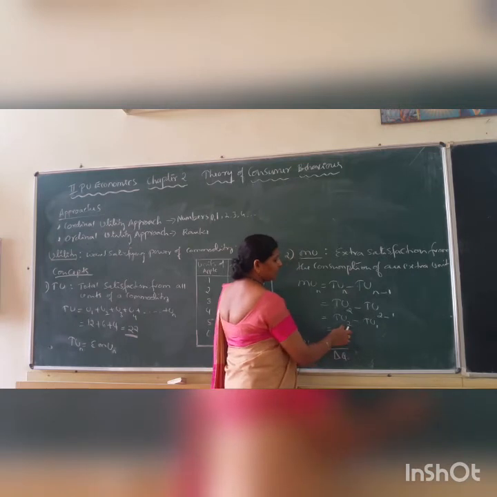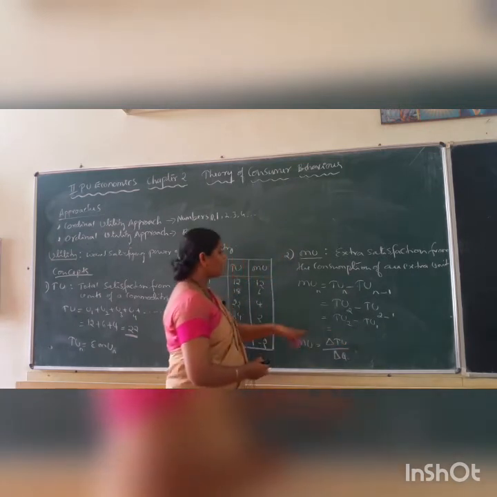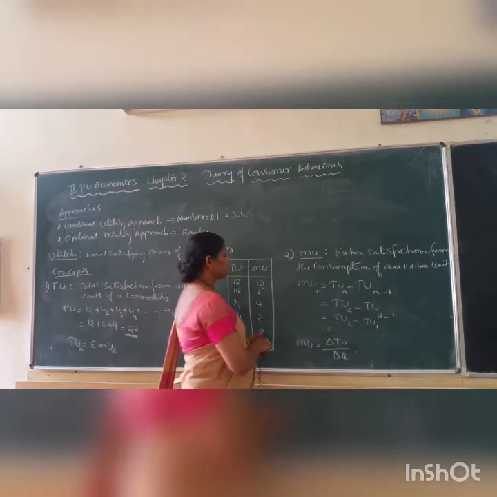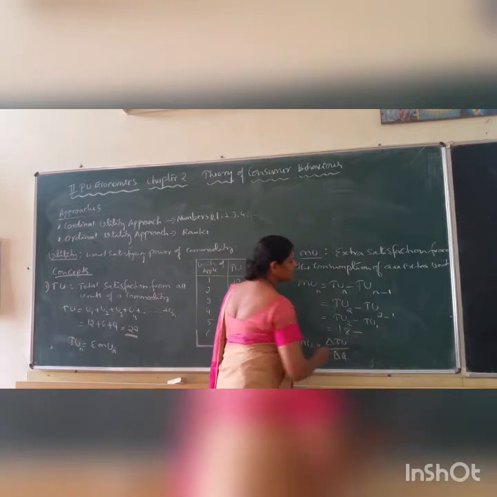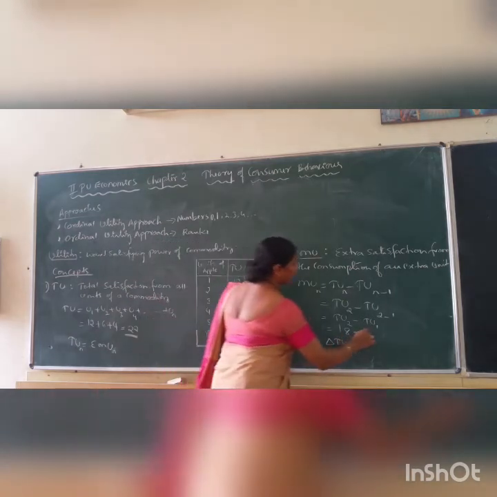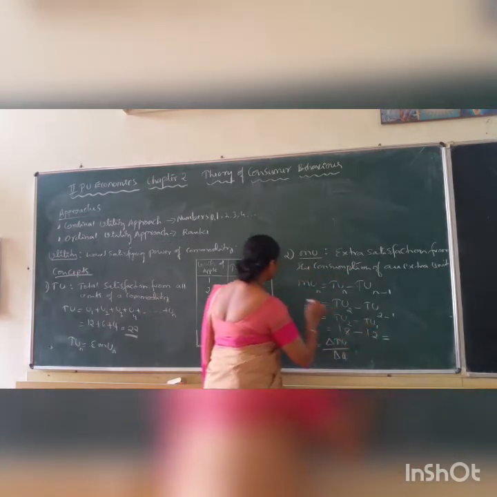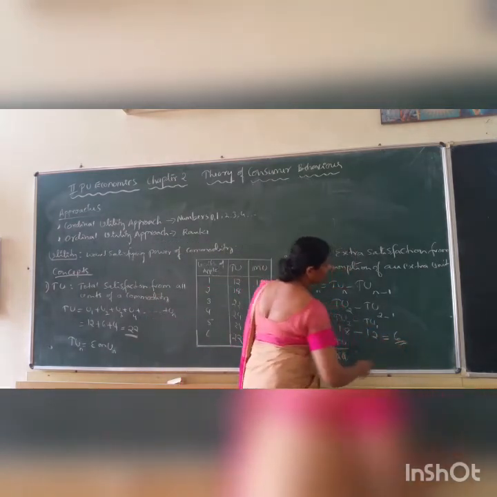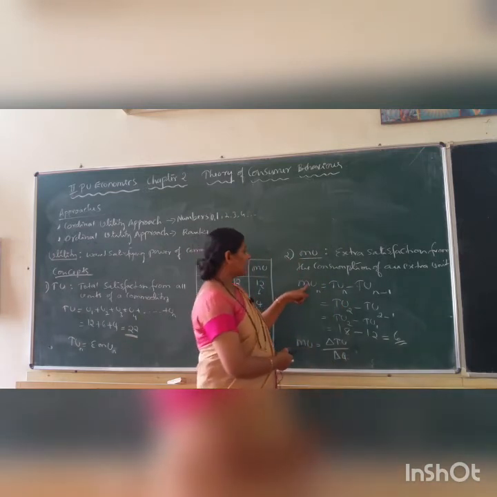So here total utility of second unit of apple is 18 minus total utility of first unit of apple, 12. So it gives us answer 6. In this way we can calculate marginal utility.